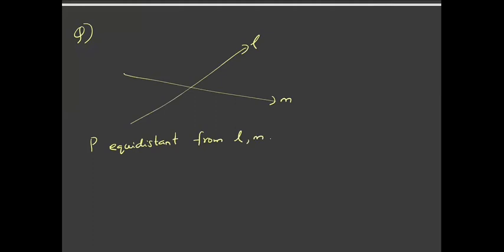So you need to prove, you're given that there are two intersecting lines, say L and M, and there is a point P which is equidistant from these two lines. Let us say these lines are intersecting at point A. So you need to prove that the line AP bisects the angle between the lines.